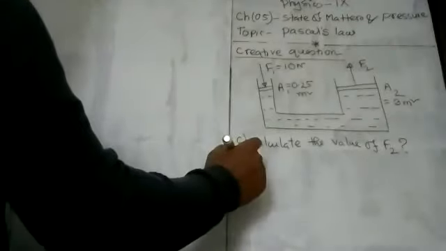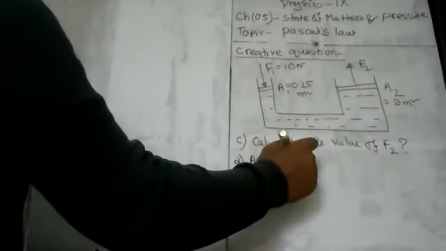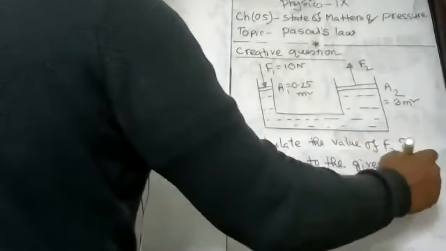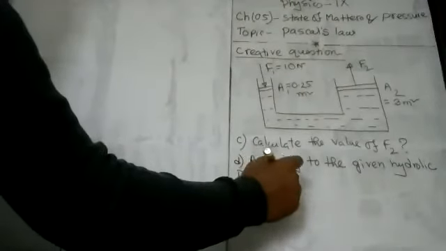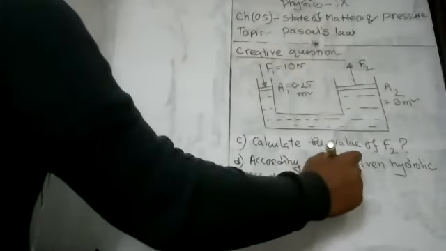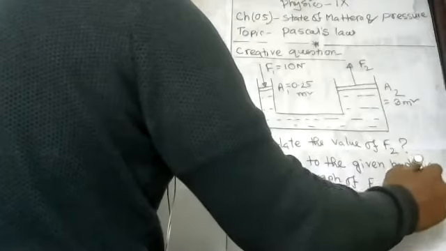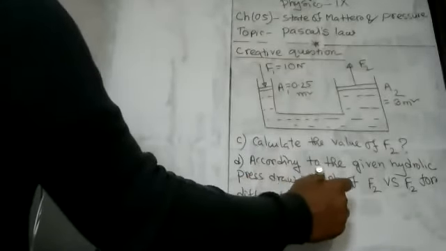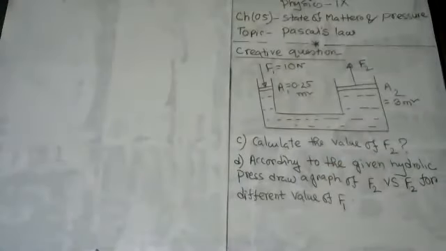Now, question number D: according to the given hydraulic press, draw a graph of F2 versus F1 for different values of F1. So this is the question.